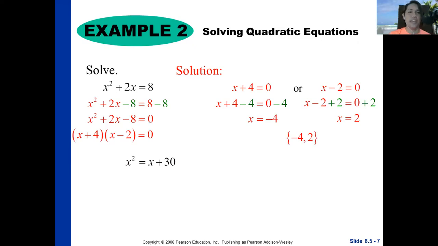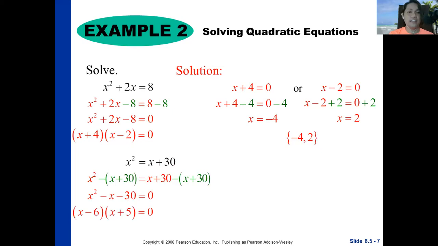x squared is equal to x plus 30. So let's write it in standard form. You have x squared minus x minus 30 is equal to 0. So to factor x squared minus x minus 30 equals 0, it gives us the factors x minus 6 and x plus 5. Then apply the zero factor property.